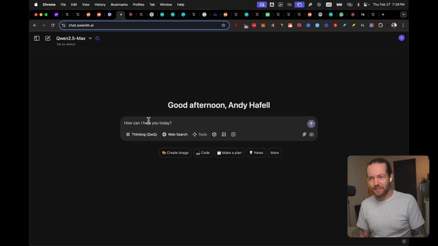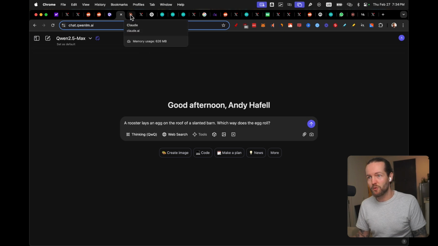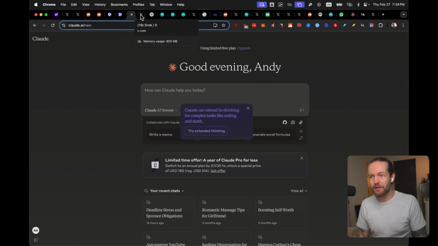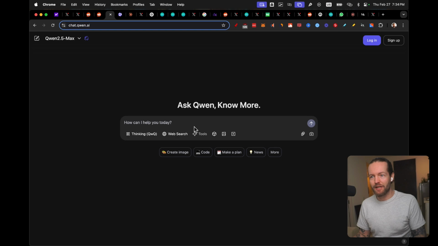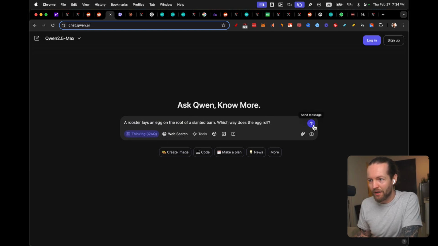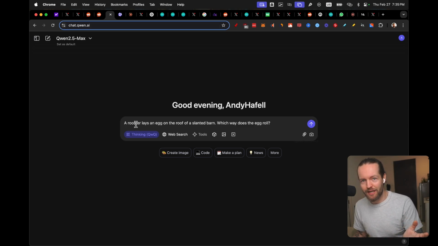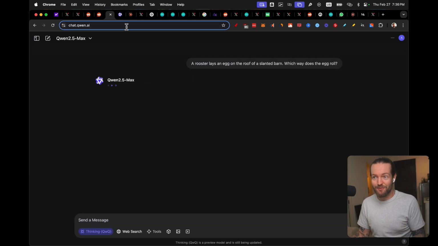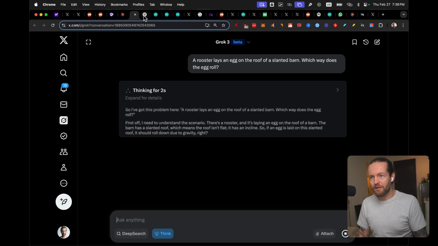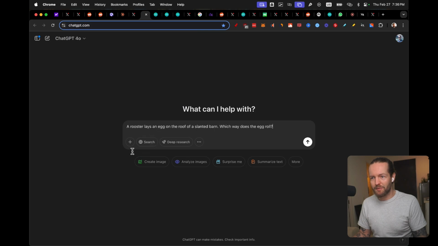So what I'm going to do is put the exact same prompt into Qwen 2.5, Claude, Grok, and ChatGPT, and with the help of editing, you can get the results right away. And the prompt is going to be: a rooster lays an egg on the roof of a slanted barn. Which way does the egg roll? And the answer here is that a rooster cannot lay eggs, right? So let's see if we can get it right. I'll put it inside of Claude, Grok, and ChatGPT having the O3 Mini High.